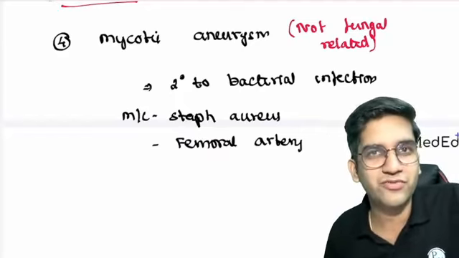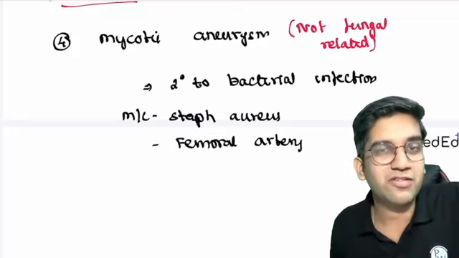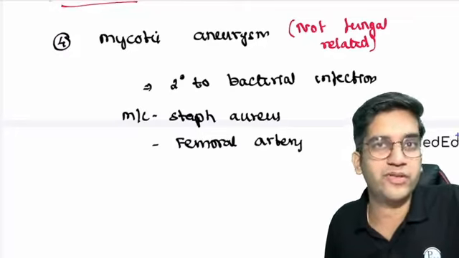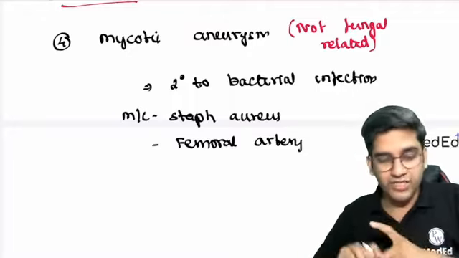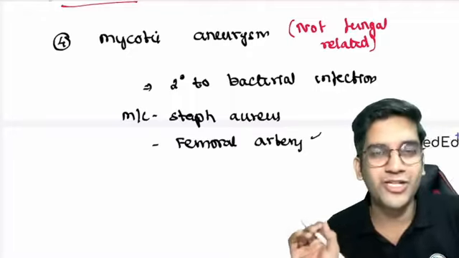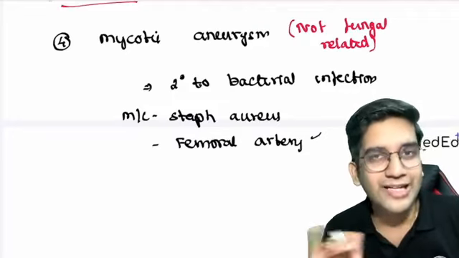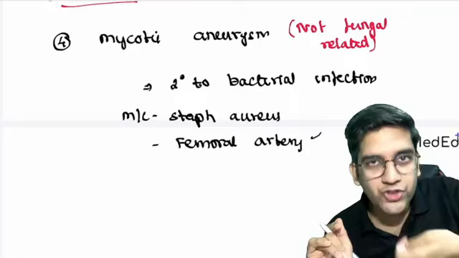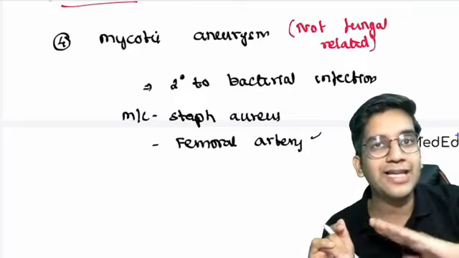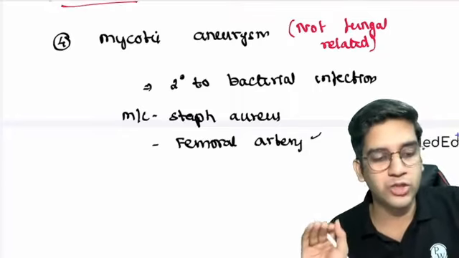I'm sure Dr. Mamta, if she has covered the cardiovascular system in your microbiology, you must have heard about infective endocarditis, where Staph aureus is one of the important causes of infective endocarditis, right? So Staph aureus can enter. This is the entire reason for mycotic aneurysm in femoral arteries, doctors. If you don't clean the area properly and you give an injection, there's a possibility that the commensal organism in the skin can enter into the circulation, which can cause a problem, right?